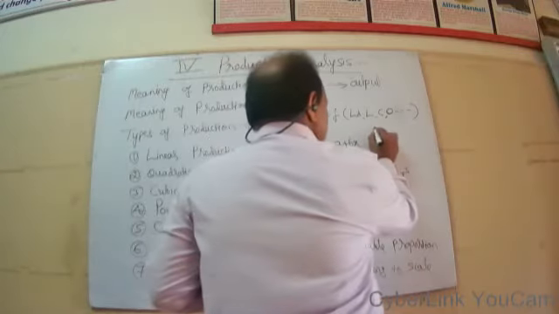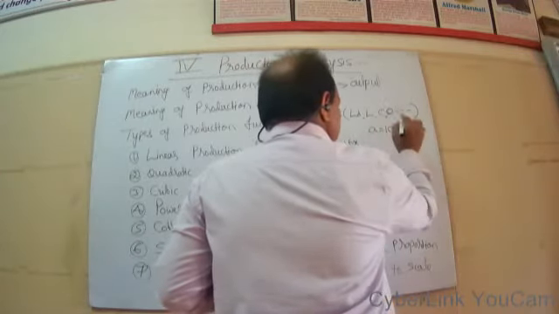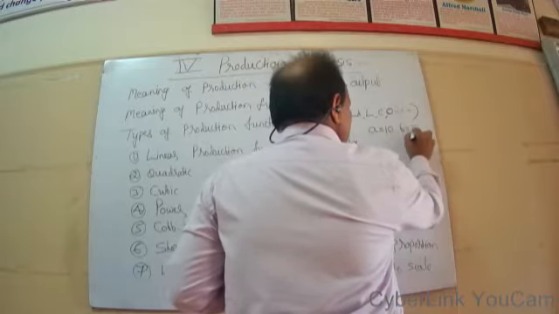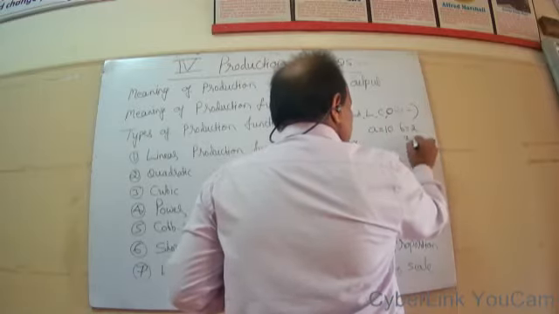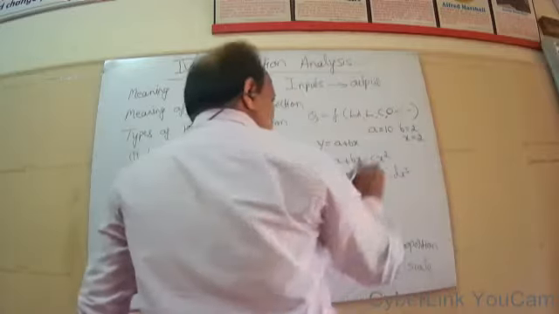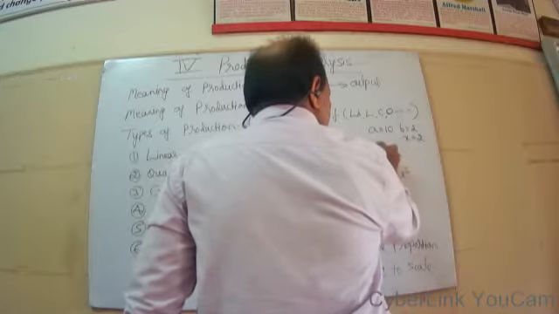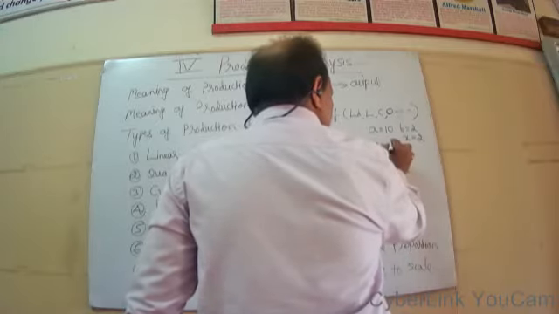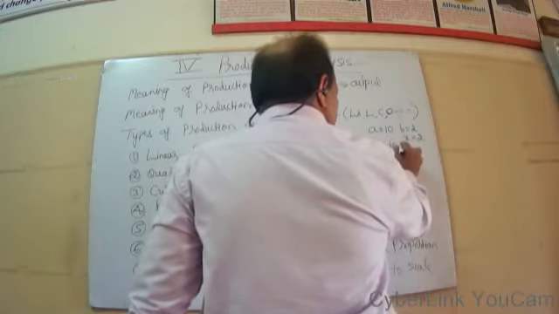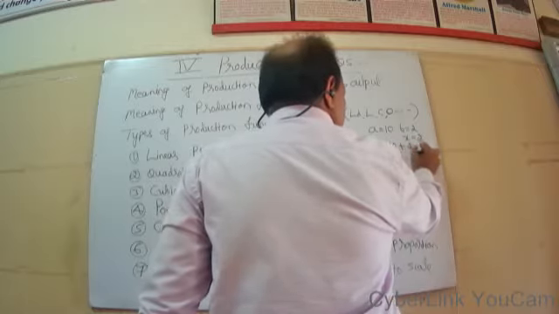If a is equal to 10 and b is equal to 2, if x is used as 2, so your output will be y is equal to 10 plus b means 2, x means once again 2.